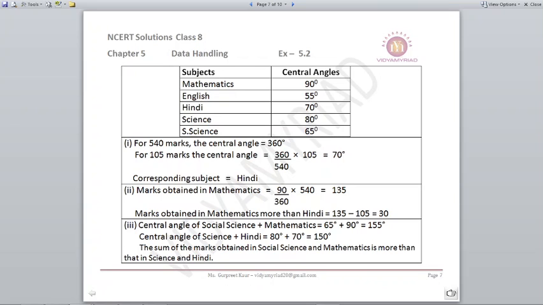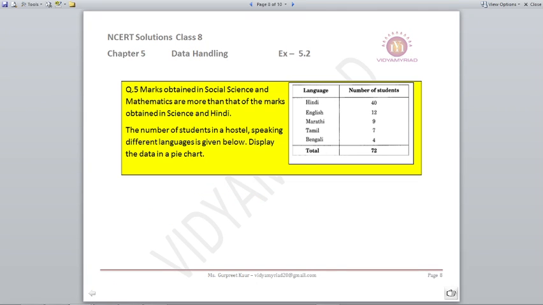So first one was social science and mathematics, and then science and Hindi. For social science and mathematics it is more, as it is 155 degrees, and for science and Hindi it is less, that is 150 degrees. So there is a gap of 5 degrees in between. Marks obtained in social science and mathematics are more than that of the marks obtained in science and Hindi.